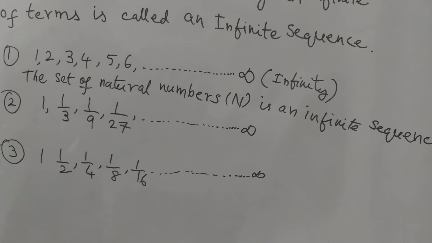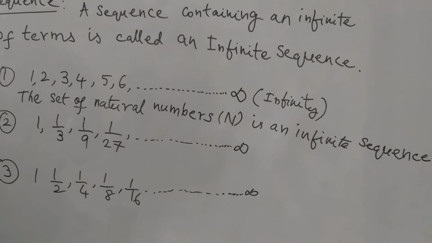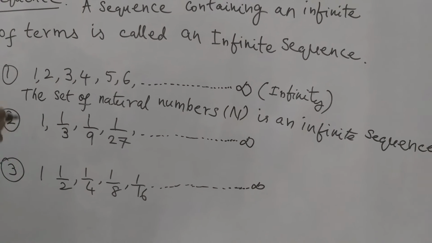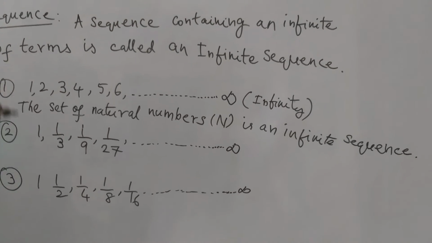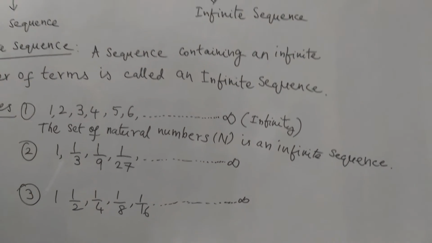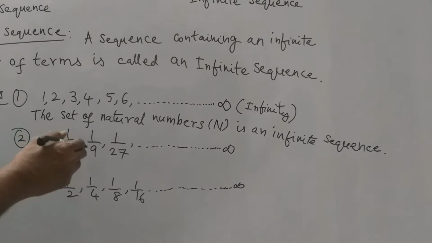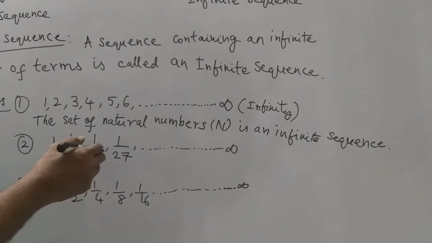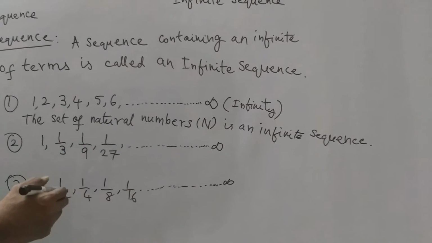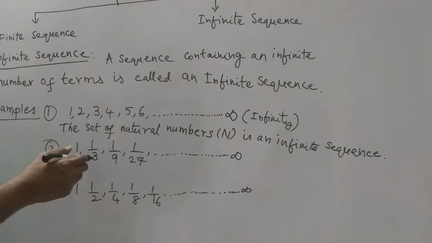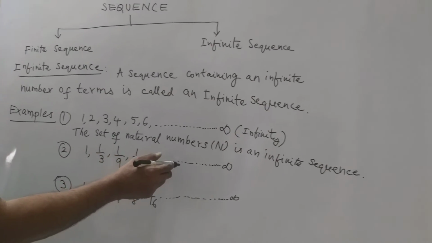If we have to confirm whether it is a sequence or not, it should compulsorily follow a certain rule or mathematical pattern. Here the first term is 1, second term is 1 by 3, third term is 1 by 9, fourth term is 1 by 27, and so on.